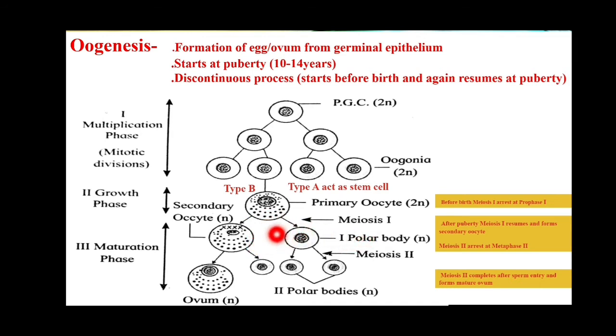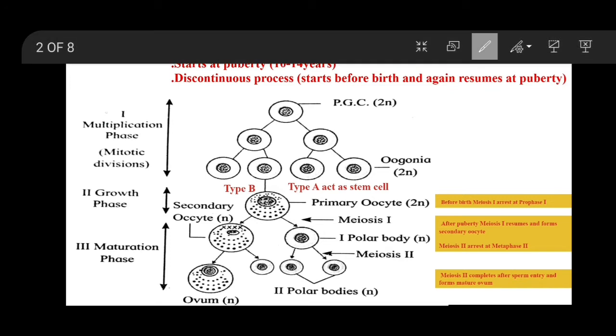Here you can see there is unequal division of the cytoplasm. The size of this secondary oocyte is large as compared to this polar body. Why does this type of unequal cytokinesis take place? Because this polar body has to degenerate. There is no function of this polar body.